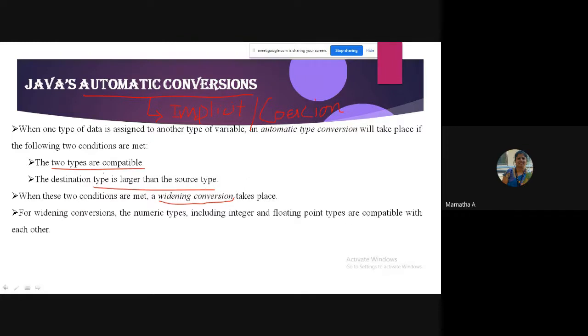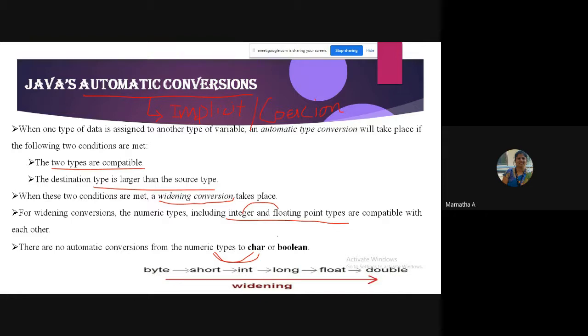Okay. So I told you the two types should be compatible. What does compatible mean? Only the numeric types are compatible with each other. What are your numeric types? As you all know, integer and floating point types. That means I can store integer in float, right? Easily. Between them there is compatibility. We'll see with an example. But there is no automatic conversion from the numeric types to char or boolean. You cannot store an int value in char or a float value in char. That is not possible. There's no automatic conversion. You have to do explicit, right?